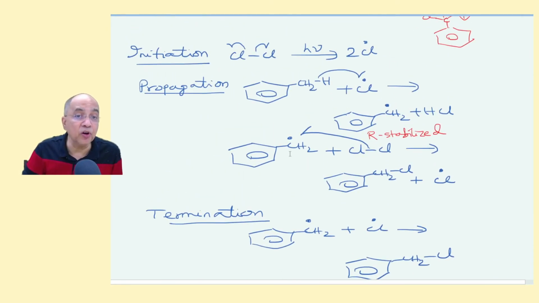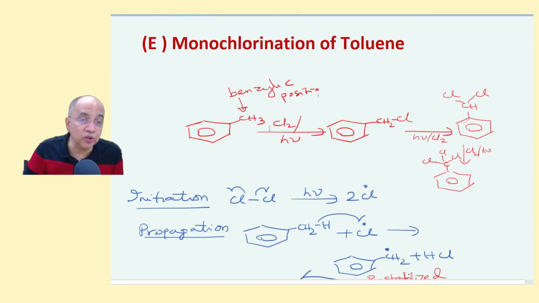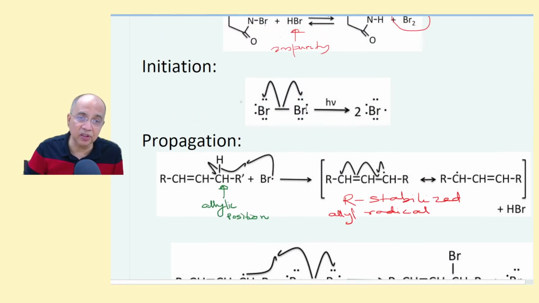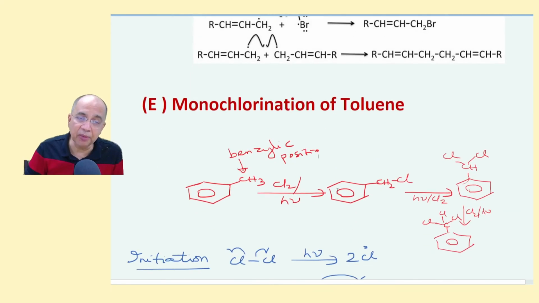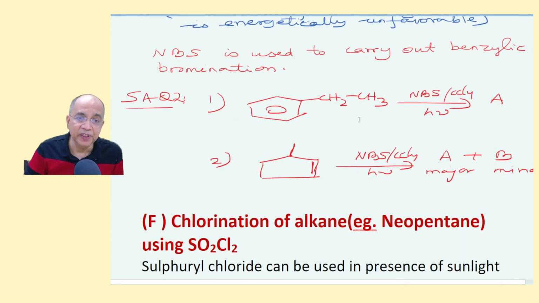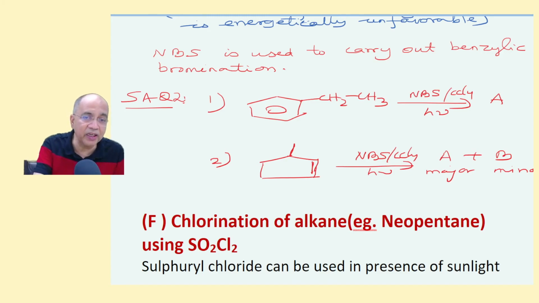NBS can be used for bromination. You can also use here, instead of chlorine and hv, NBS and hv. Same as we found in the case of allylic bromination, same thing will happen here. Now I have given you a question here. This is ethyl benzene with NBS. Obviously the bromine will be attached here. And this double bond is here with NBS. So these are the 2 allylic positions.